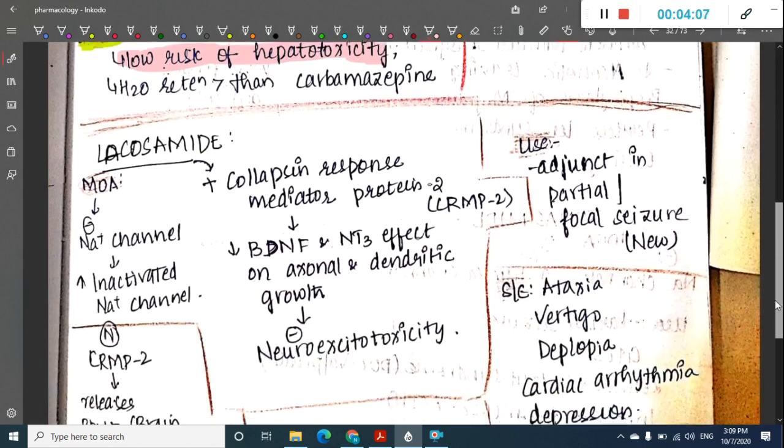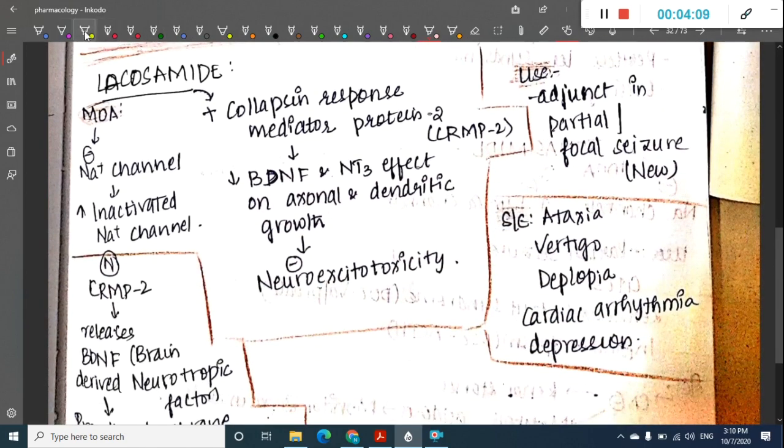Then the next anti-seizure drug is lacosamide. The mechanism of action of lacosamide is that it acts by inhibiting sodium channels, so it increases inactivated sodium channels.